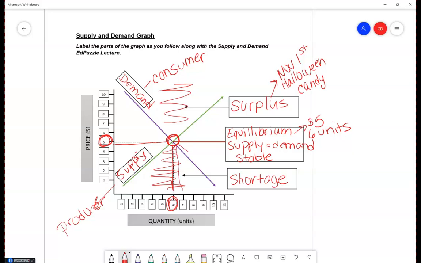right? What have you noticed about prices of goods right now? They're a little more expensive because things are harder to come by. If there is a surplus, the price has got to come down to hit equilibrium. That's why Halloween candy on November 1st goes on sale. Okay, so that's just a quick overview of the supply and demand graph and how it works. Please make sure that you have labeled yours and you are familiar with all the concepts that I just covered.